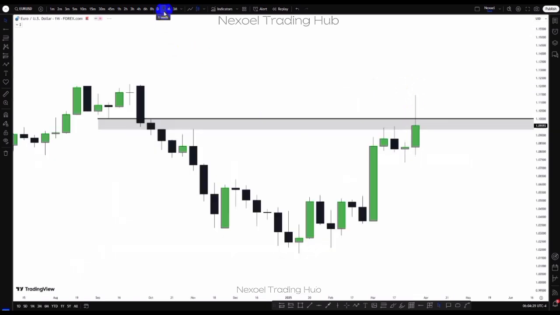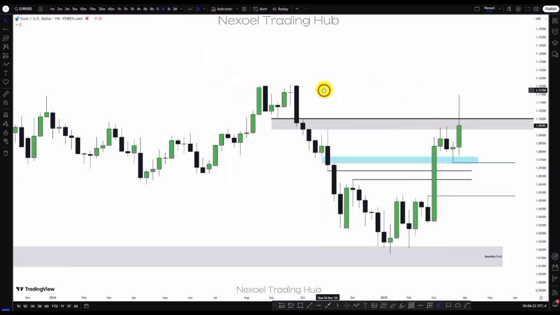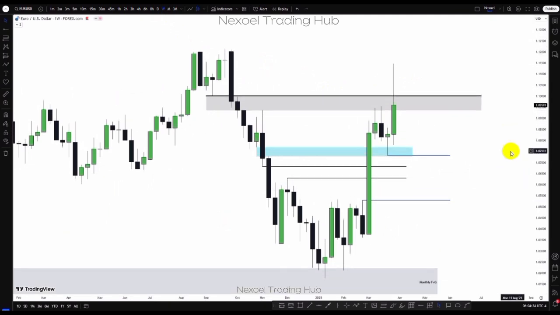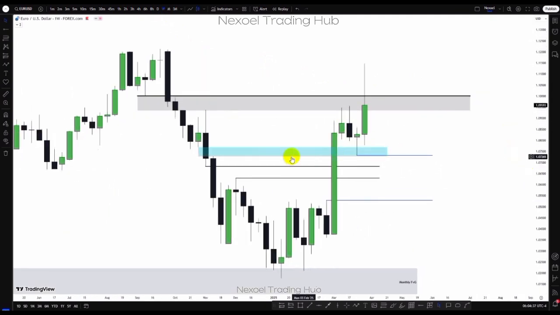Let's check that in lower time frame. Let's go to the weekly. So here in the weekly time frame, what we can see is, previous weeks, 2 weeks, and last week I made reference to this inversion fair value gap and also this inversion fair value gap we have here in the weekly time frame, in reference also to this bullish weekly fair value gap, because the bullish weekly fair value gap was from this high to this candle low. And I told us the first mitigation we want to see is this weekly inversion fair value gap. And we could see bullishness to the upside. And we can clearly see price drop to the downside and give us this bullishness.